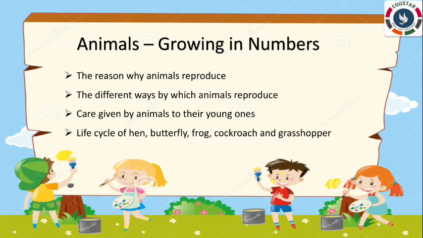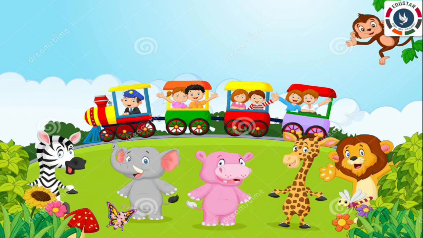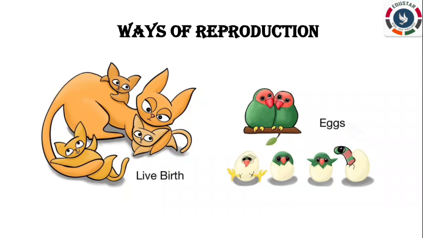Let us start. A small recap of this lesson. Just listen to this. What is reproduction? All living things live for some years. They grow, become old, and finally die. To continue the life on the earth, all living things reproduce young ones of their own kind. The process by which animals produce their young ones is called reproduction. Animals can reproduce in two ways: by directly giving birth to young ones, or by laying eggs, out of which a baby hatches after a specific period of time.